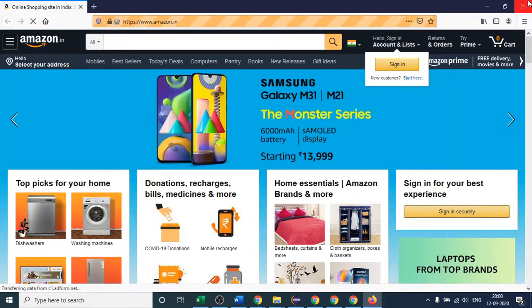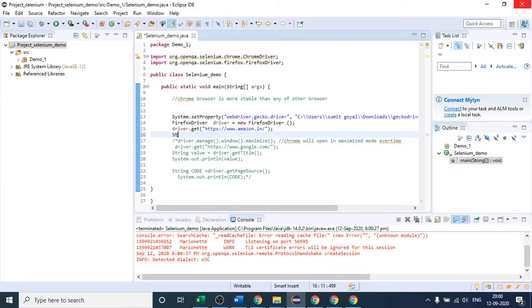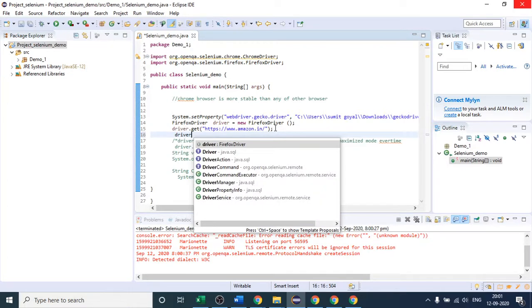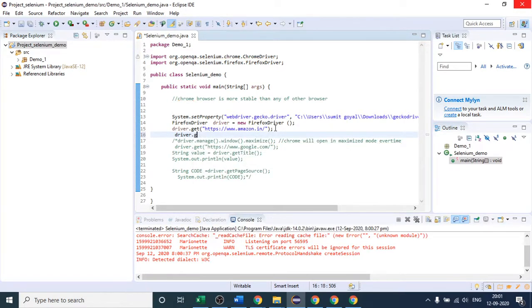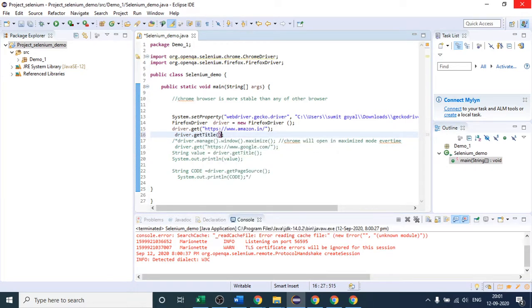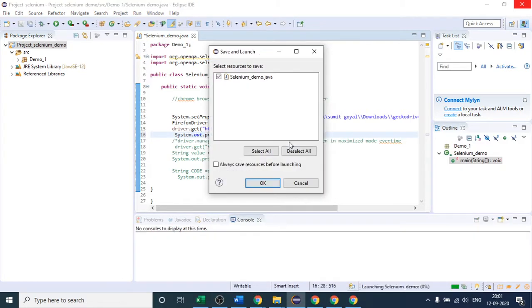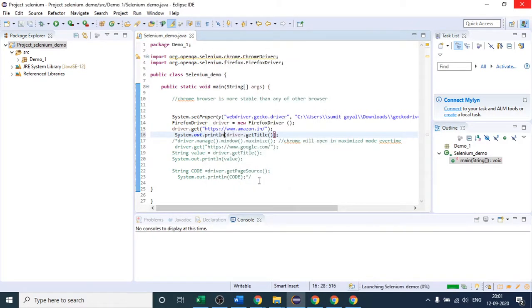Like suppose you have to get the title of that page. So again, I will write String, and then driver dot getTitle. This time I am doing it directly. I will write System.out.println. After that you will see the title of the website printed. Let us check whether it is printing it or not.